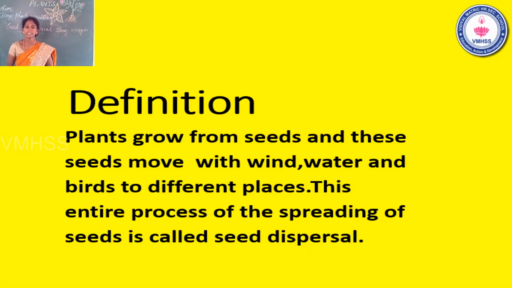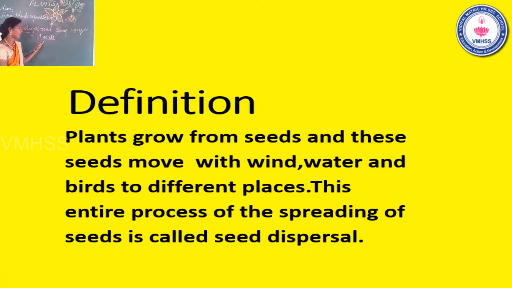Next, the main word is agents. What is meant by agents? Agents means those who help these seeds move.